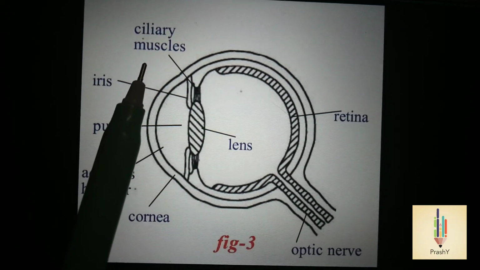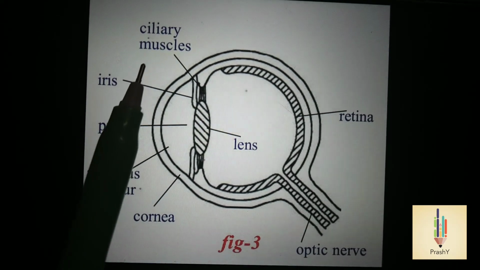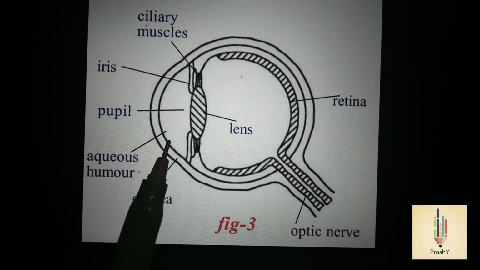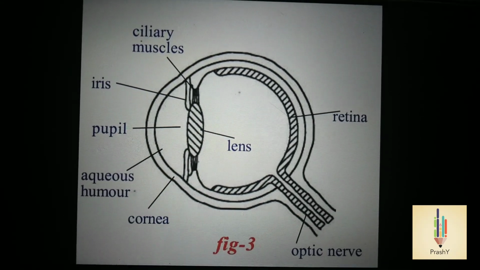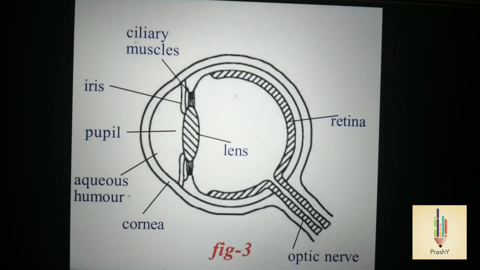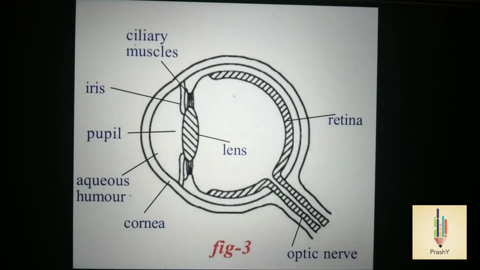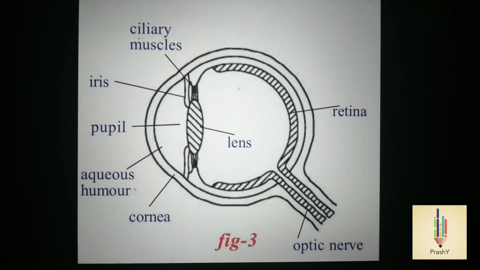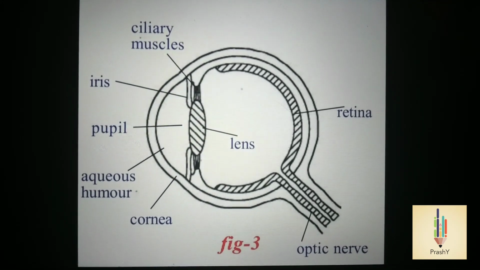It is the ciliary muscles attached to our eye lens that help to change the focal length by changing the radii of curvature of the eye lens. The ciliary muscles adjust the focal length in such a way that the image is formed on the retina and we can see the object clearly. This process of adjusting the focal length is called accommodation.